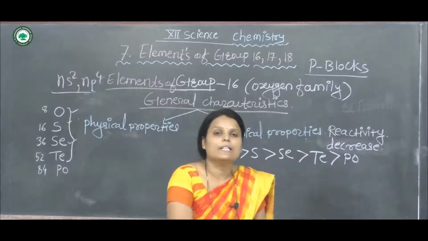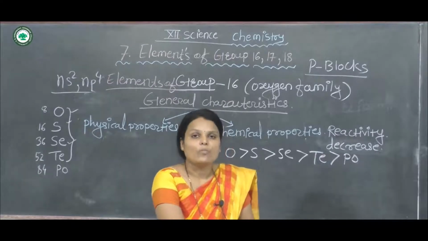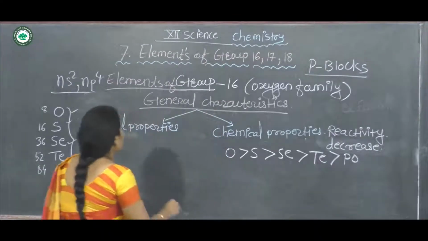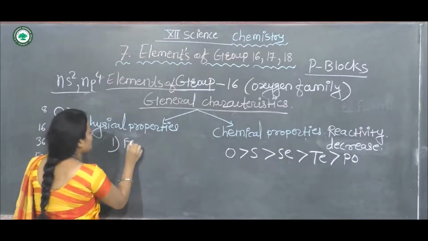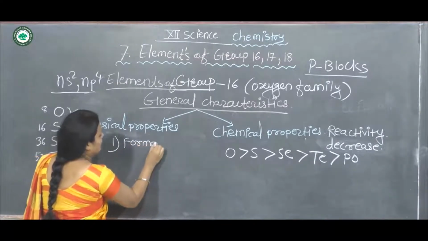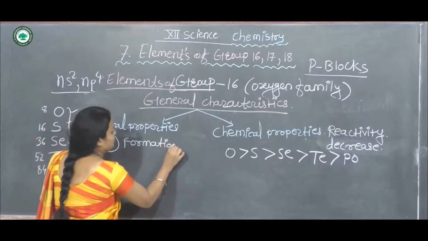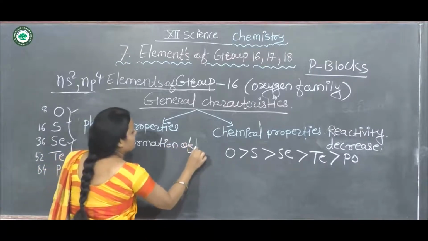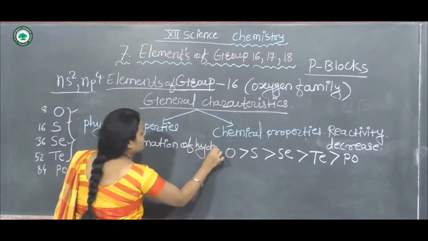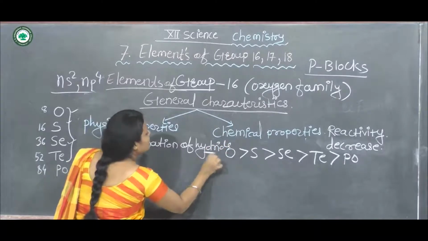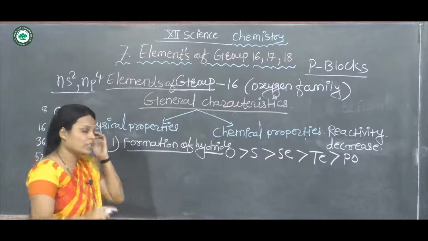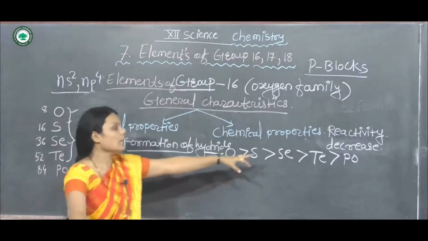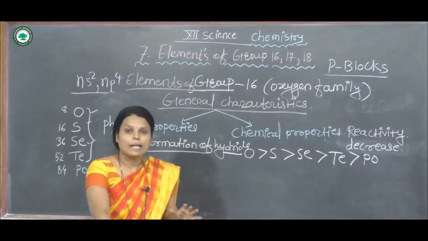Now the first chemical property is formation of hydrides. Hydrides means all the elements from oxygen to polonium form hydride molecules.